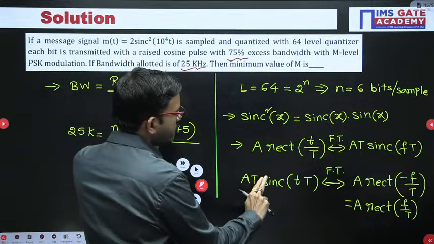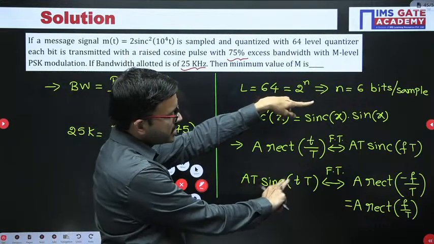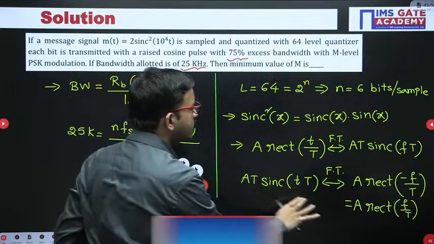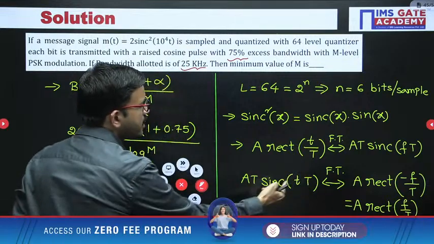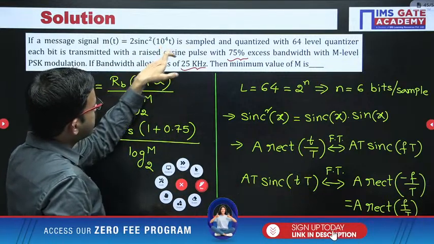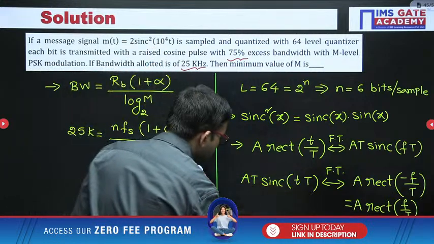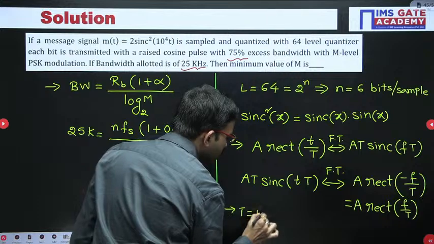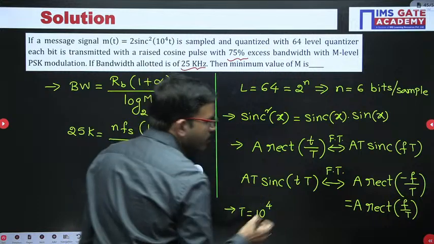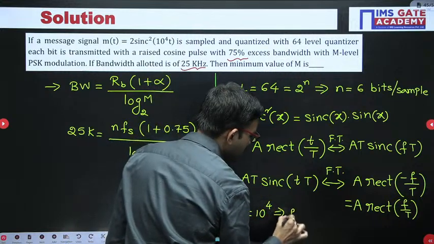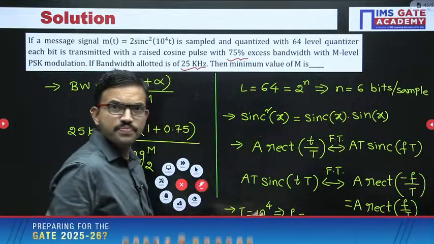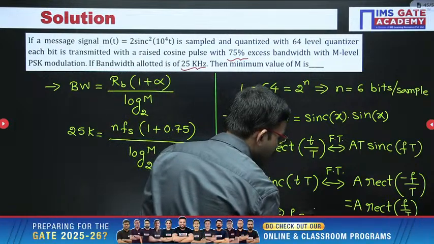You can write it as sinc TT into sinc TT. So whatever 10 power 4 you have here is nothing but capital T. With this understanding, capital T equals 10 power 4, and from here the f value is 1 by T, that means 1 by 10 power 4.